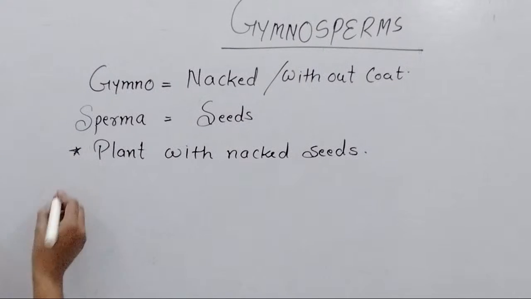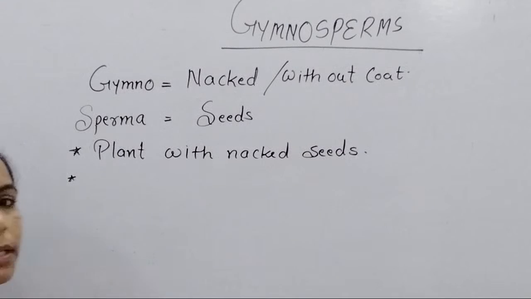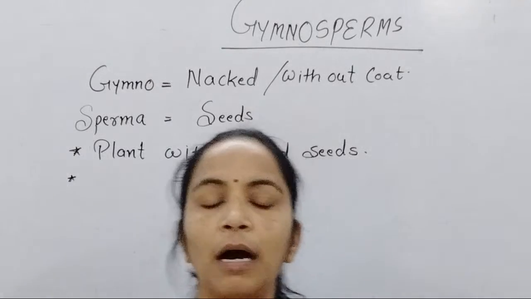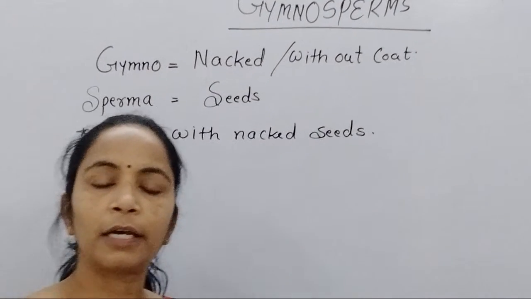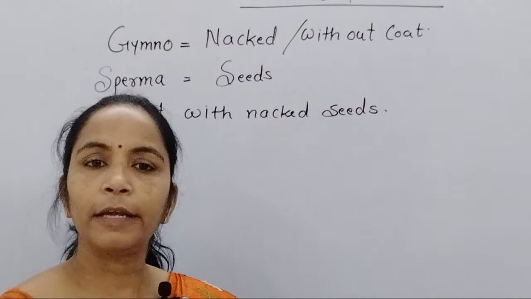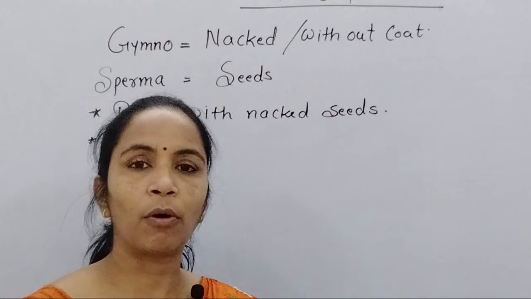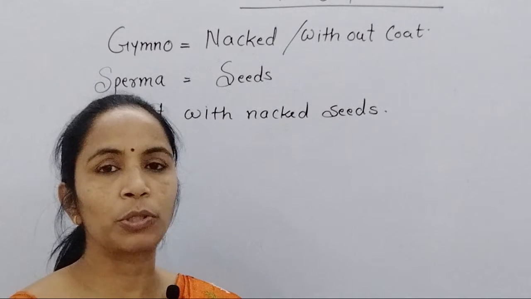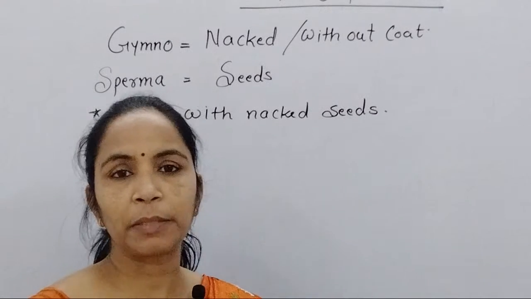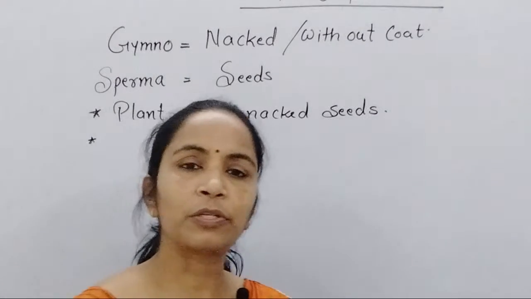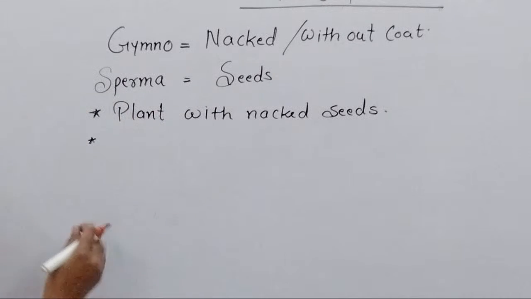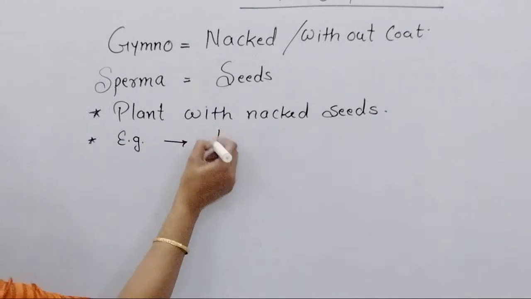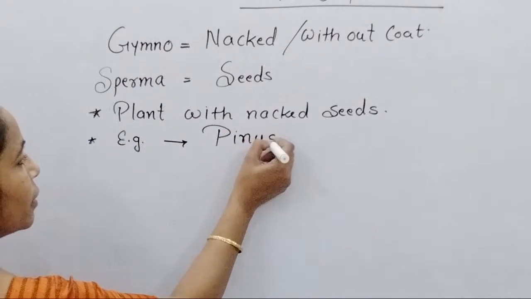Now when we come towards gymnosperms, basically you remember these plants are predominantly present in arid zones. Arid zone means too much high temperature is there or too much colder areas are there. So in alpine regions we commonly find some of the plant species, and in arid or dry regions also we find the gymnospermic species. So in both regions we find them. Most importantly, you remember the most important examples for gymnosperms are Pinus and Cycas.